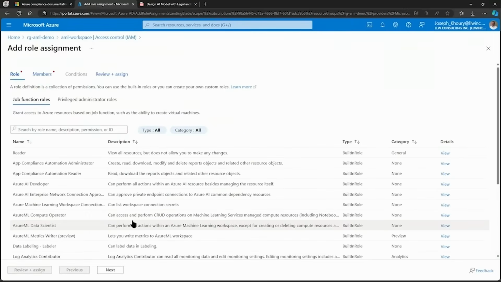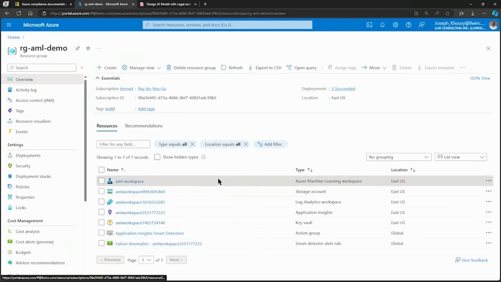And notice how there are a number of different AML or Azure Machine Learning built-in roles already. And we can define custom roles too. However, we'll focus on these built-in roles. So for example, we have Azure Machine Learning Workspace Connection Secrets. We have Azure ML Compute Operator, Azure ML Data Scientist, Azure ML Metrics Writer. And each of these roles has different permissions associated with them, which allow us to assign permissions based on the least privilege principle. Okay, back to the resource group.